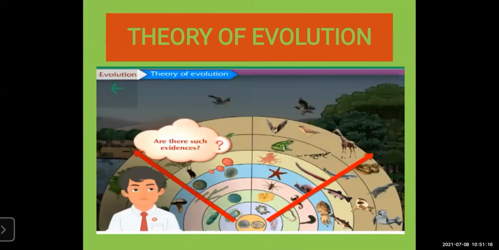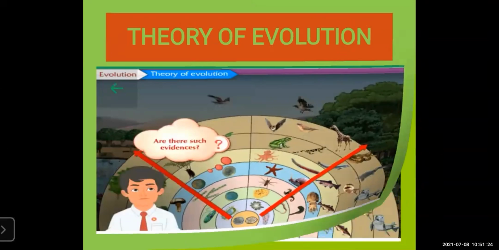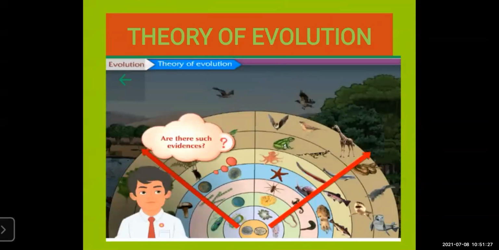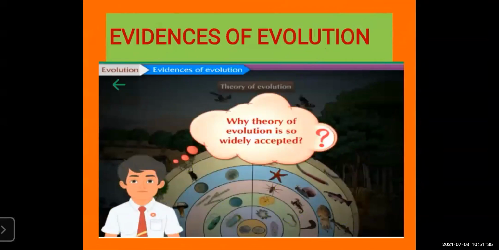So different definitions of evolution are given, and this can come for a short note. Theory of evolution, are there such evidences? To prove the theory of evolution, that we have so many varieties of animals and plants, what are the evidences that we are going to see? That is also important, it comes in your exam. Evidences of evolution are the different evidences or proofs given to prove that these animals existed many years ago.